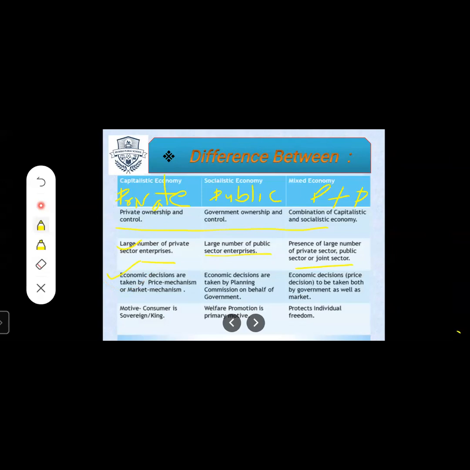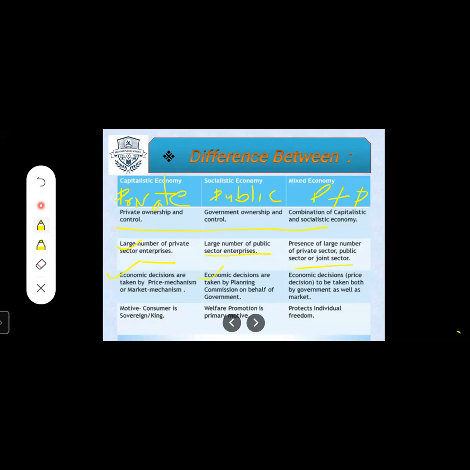It is about the price and about the market. Means in the market, the product which is on demand, that product will be given first preference, and the price will be according to that.